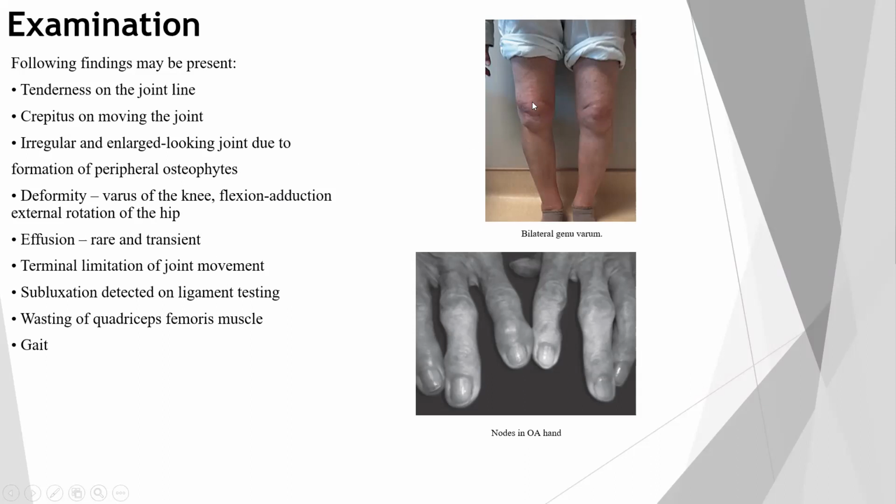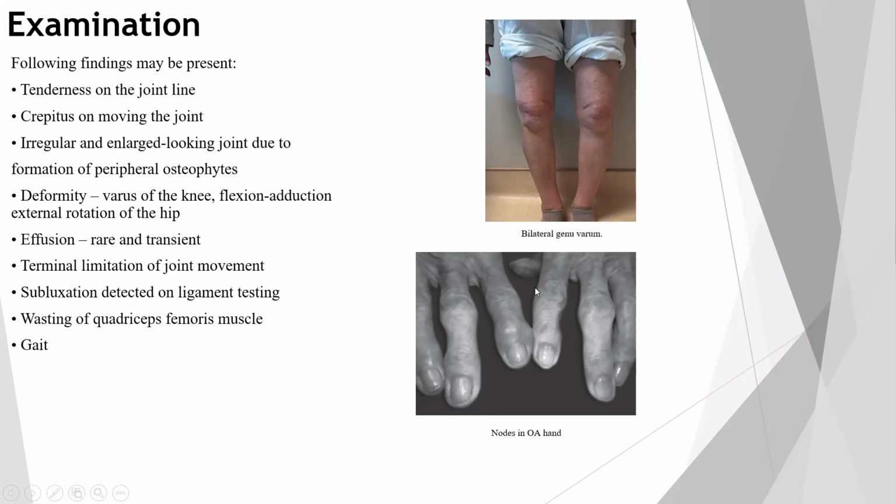Flexion, adduction and external rotation of the hip joint will be there. Effusion, which is rare and transient. A terminal limitation of joint movement. At the terminal range, there will be a limitation in the movement, that is, the range of movement will be decreased. Subluxation detected on ligament testing. Wasting of quadriceps femoris muscle due to inactivity. There will be wasting of muscle, and deviation in the gait we can see. So these are the nodes in OA hand.